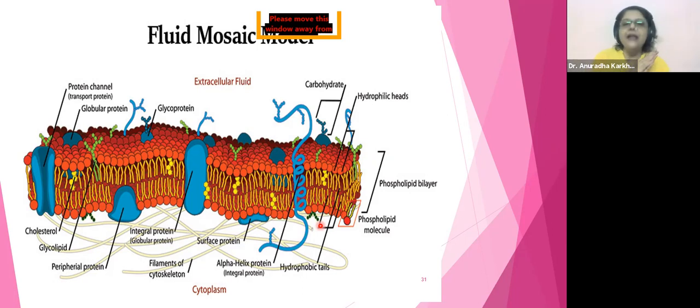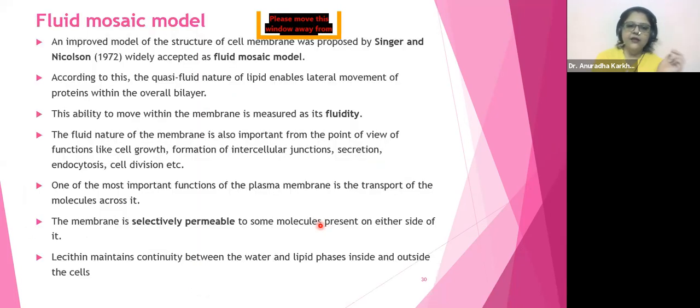Fluid mosaic model, yes, my dear, but no need of making it right now because it's going to be 11th standard portion. And 11th standard में आपके कॉलेज में पूछेंगे तो बोर्ड्स में ये डायग्राम नहीं आने वाला है, बट कॉम्पिटिटिव एग्जाम के लिए डायग्राम बेस्ड क्वेश्चंस आने वाले हैं. So no need of taking too much tension of practicing drawing this as of now. Is it okay? You want me to go to the previous slide? Yes. See, this is the previous slide.